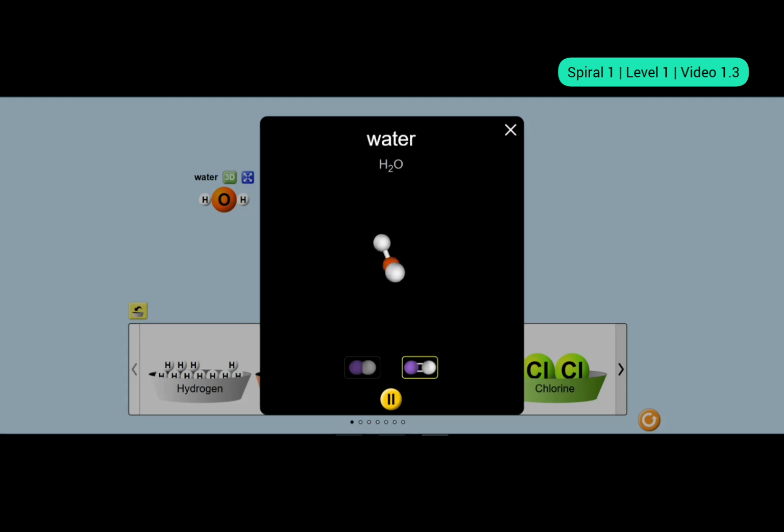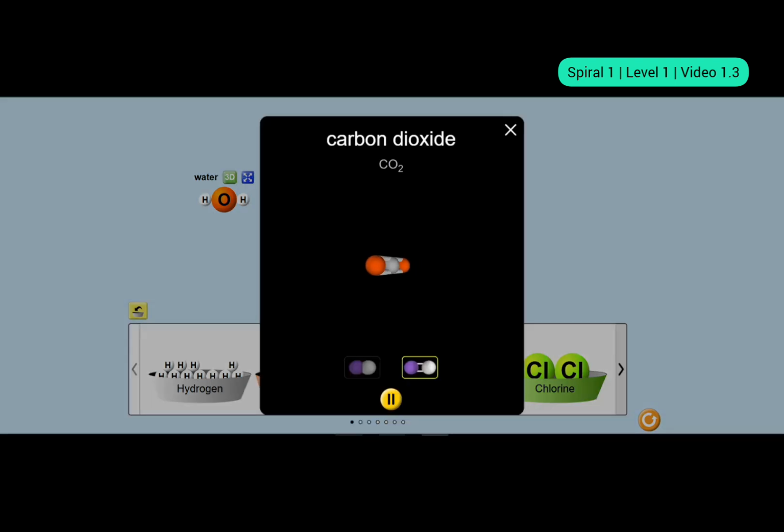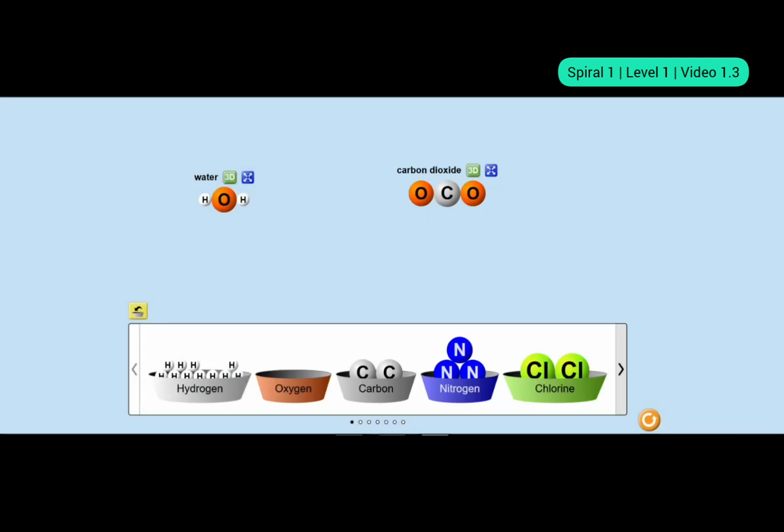All right, interesting. Then we will build one more. What is it? Carbon dioxide. Let's see how it looks. You see, almost similar sizes. The center one is carbon. Let's see the bonds. Oh, see, this time the carbon has two bonds with each oxygen atom. Okay, this is an example of a triatomic molecule.